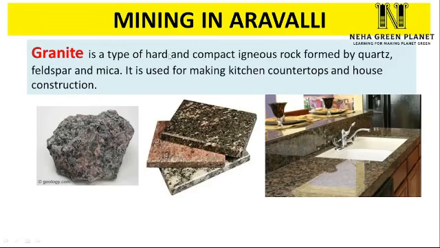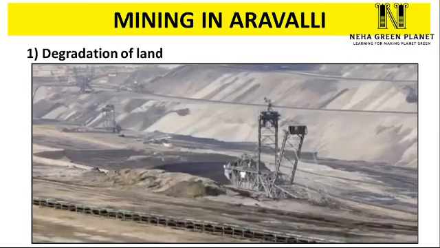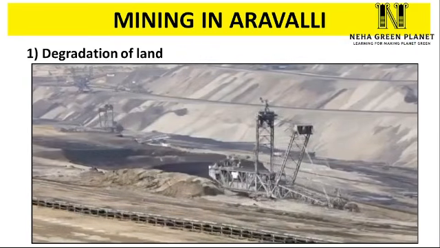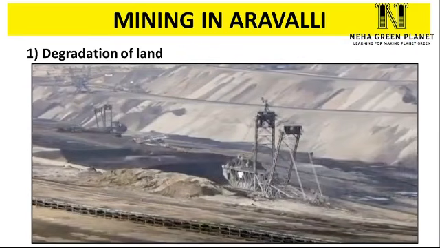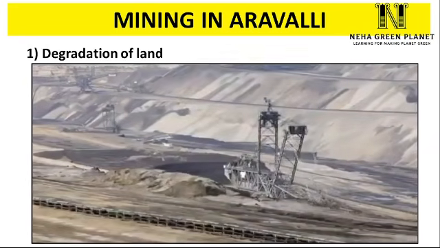Granite is a type of hard and compact igneous rock which is formed by quartz, feldspar and mica. It is also used for making kitchen countertops and in house construction. So this material is very common. We have it in our houses for making floors and countertops in kitchens. These minerals have been continuously extracted from the Alwar region, and the condition is that the area of Alwar is totally degraded. Tree cover is very less and most of the area has lost its fertility.